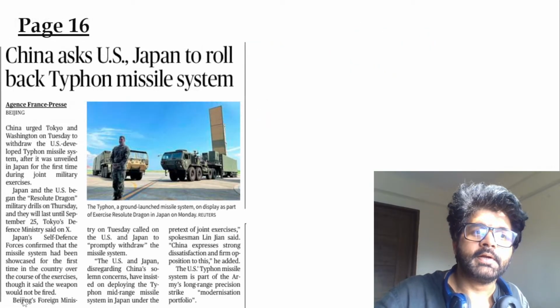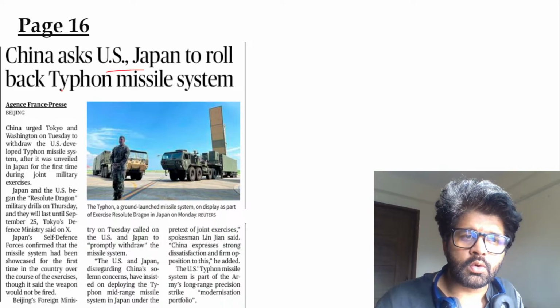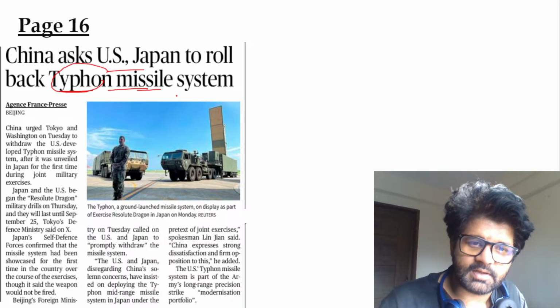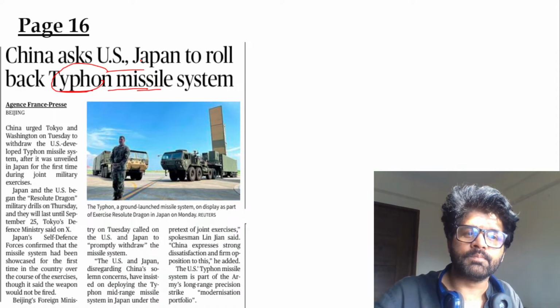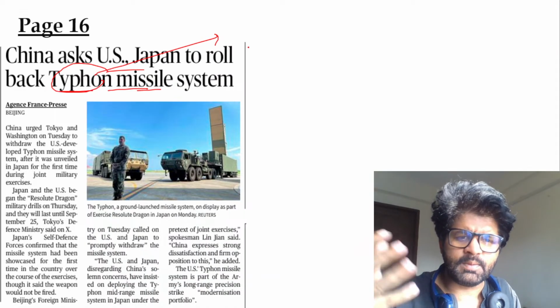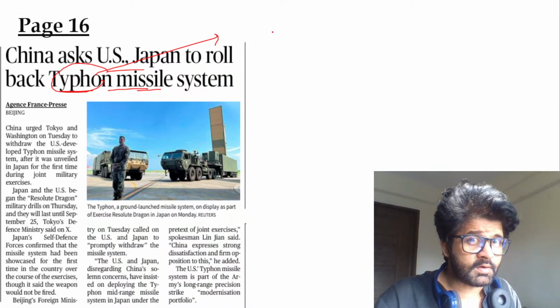Very good. Next article of the day: China asked US, Japan to roll back Typhoon missile system. Again, this is a missile system as the name suggests, and it's a part of the US inventory. It's a missile system. It also acts as anti-missile from seas. And why it is important, I have just told you.